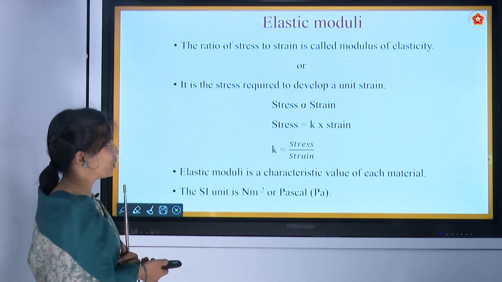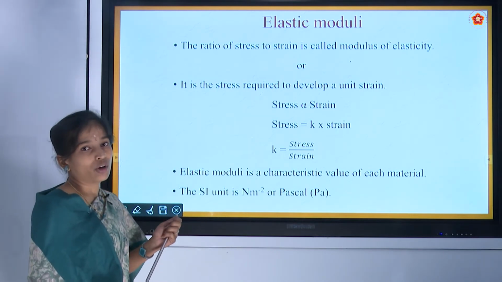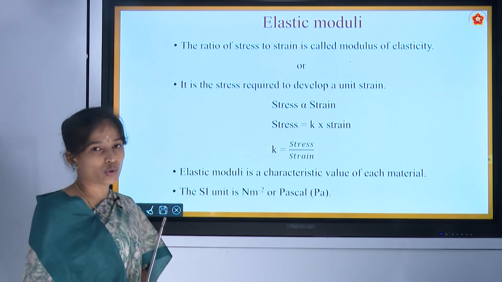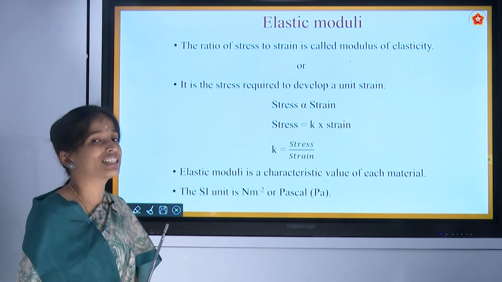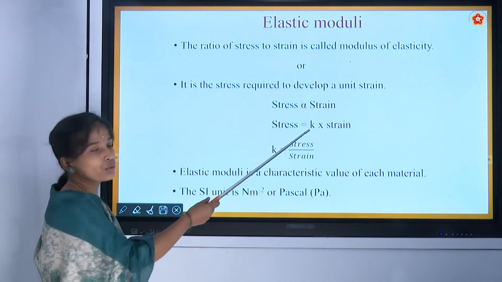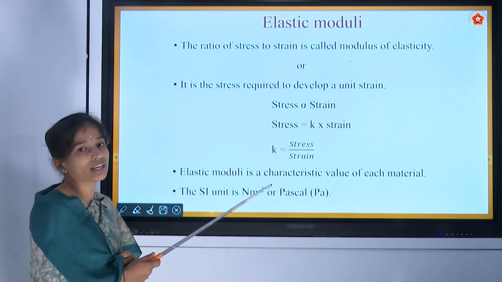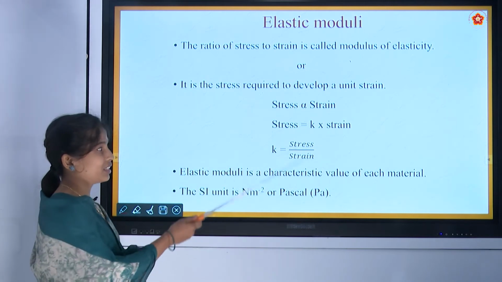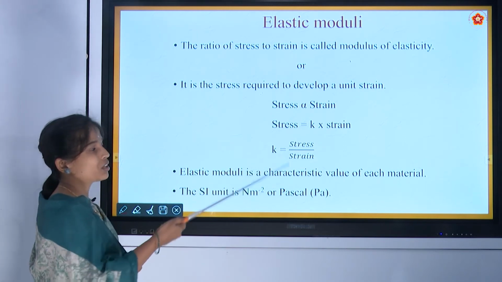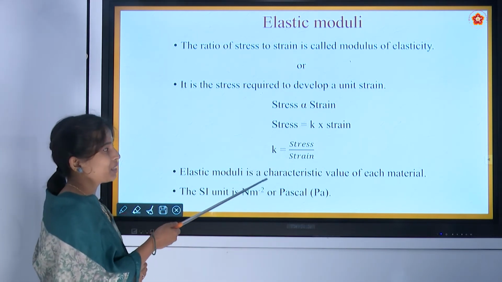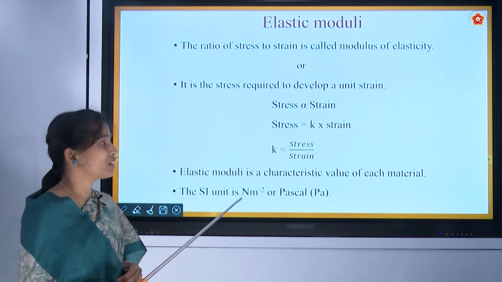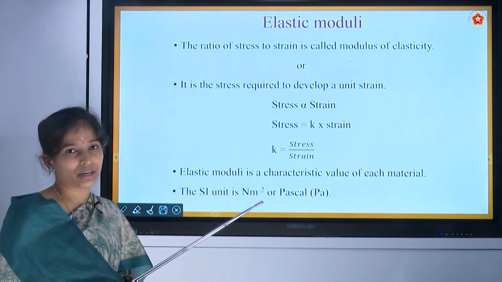Next, let us move on to elastic moduli. What do you mean by elastic moduli? As we have seen in Hooke's law, the ratio of stress to strain is nothing but elastic moduli. So, stress is proportional to strain. If we want to remove proportionality, we can add a constant, that is stress equals K into strain. K is a constant, that is nothing but modulus of elasticity. So, it can be written as stress by strain. This elastic moduli is a characteristic value of each material.